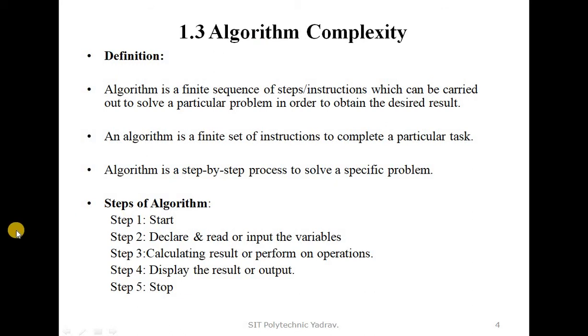There are some steps we use to write down an algorithm. Step 1: start. Step 2: declare and read the variables, or declare and input the variables. Step 3: calculate the result or perform operations. Step 4: display the result or display the output, and stop. In these steps, the first and last are start and stop. In the second step, we declare or read the variables. In the fourth step, we display the result. And the third step is where we perform the operations.